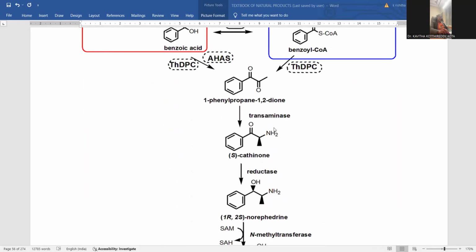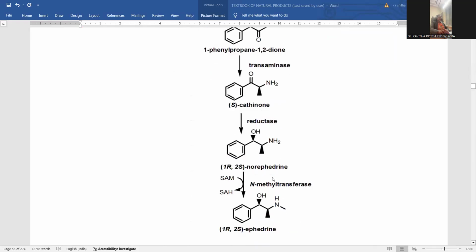Transaminase is able to generate this amino functionality over this terminal carbon atom, so that here you can notice the amino functionality, and the carbon there is a side chain methyl. The molecule generated is called cathinone. Cathinone is the notable intermediate obtained by the transamination process.